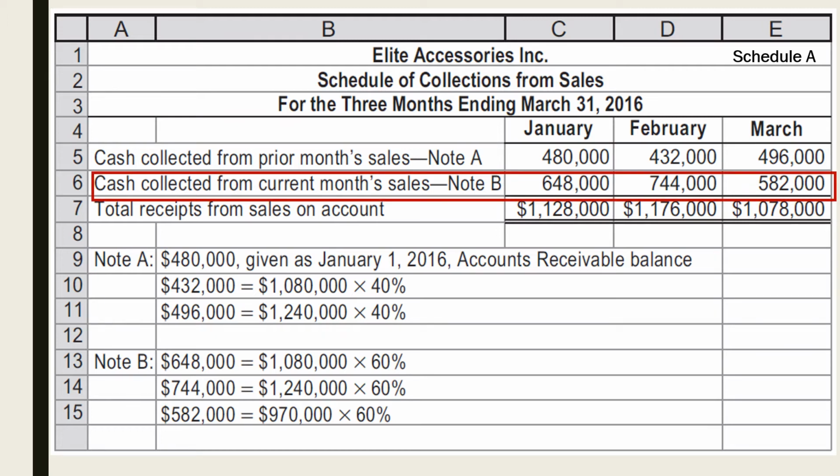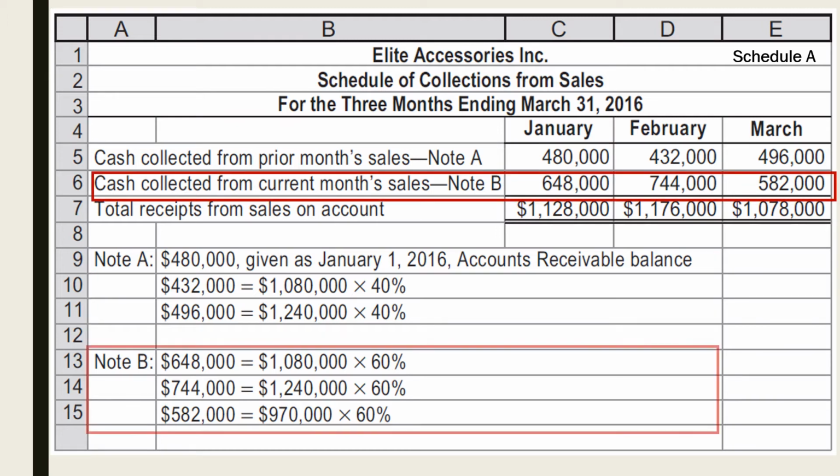The $496,000 is 40% of the budgeted sales of February, which is expected to be collected in March. As for the values in cash collected from current month sales, those are all 60% of the budgeted sales, which are expected to be collected on the same month of sale. Computations are shown in Note B.